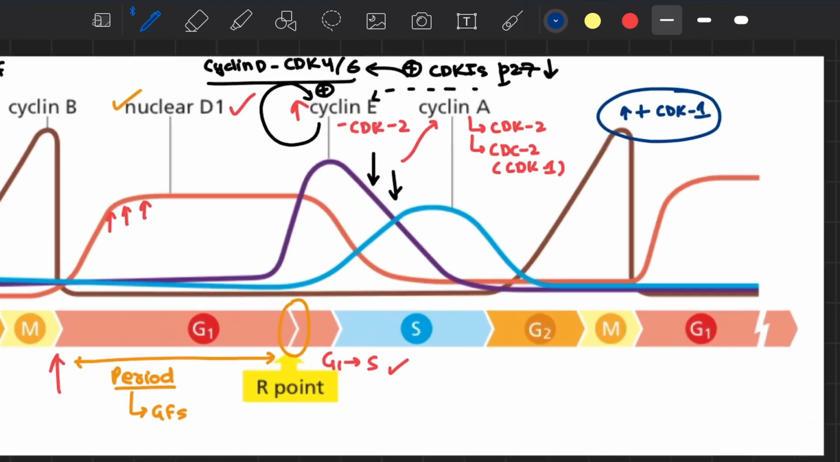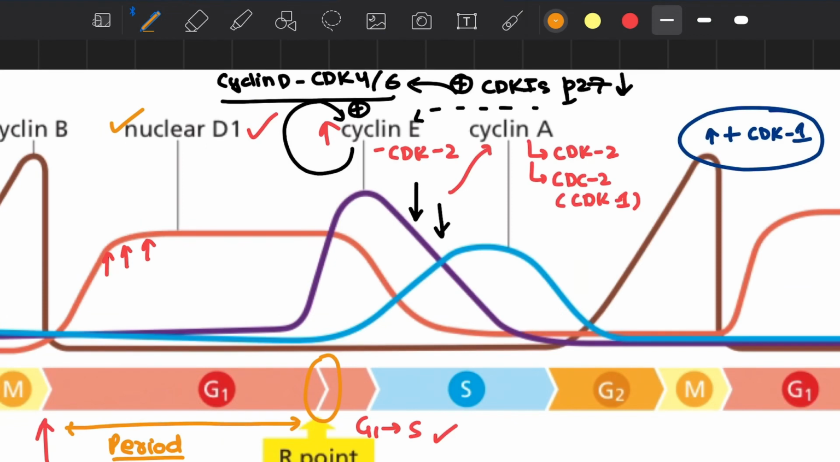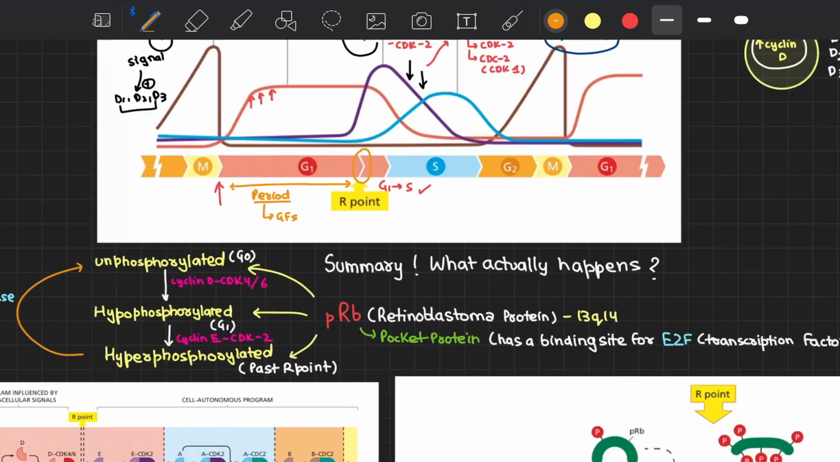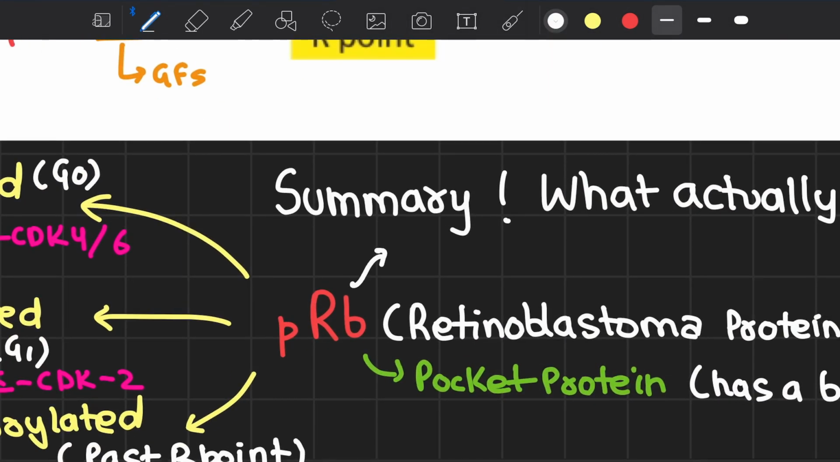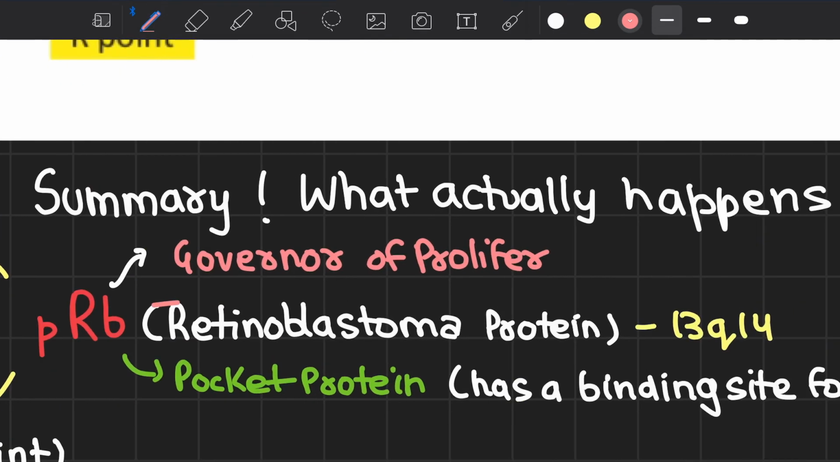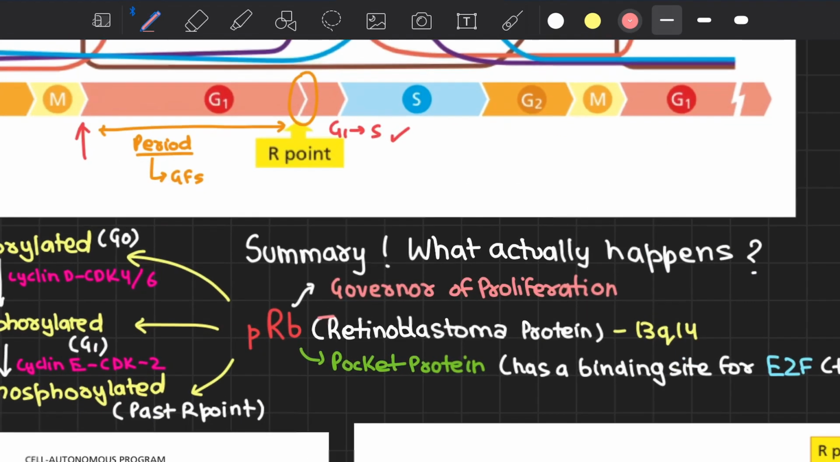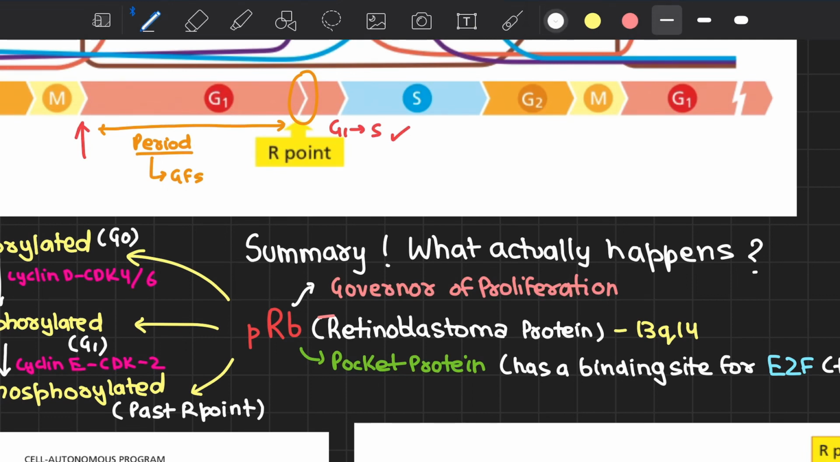Now what? After we have done all this, we know that cyclins and activated CDKs are essentially serine threonine kinases. So what will they do? Now we have the role of something known as pRB, that is the retinoblastoma protein. Retinoblastoma protein has also been lovingly called the governor of proliferation, right? So it basically checks the amount of proliferation that a cell will undergo. So how does it do that?